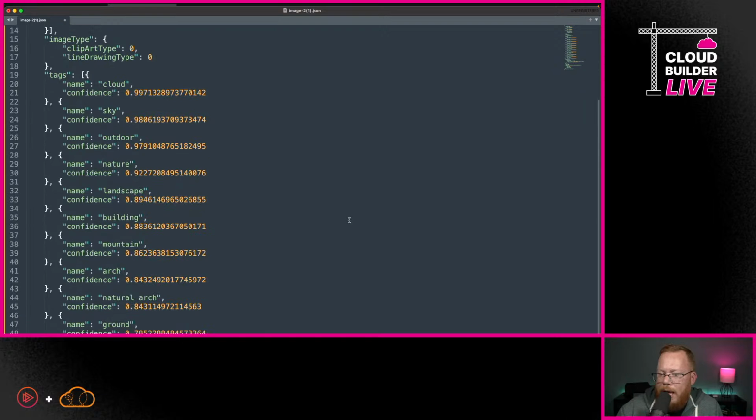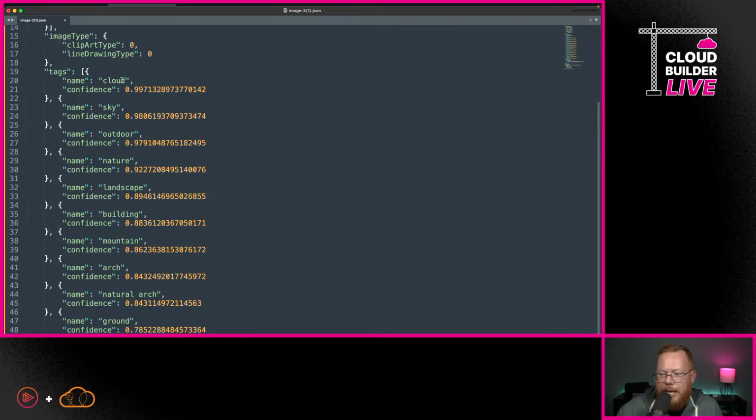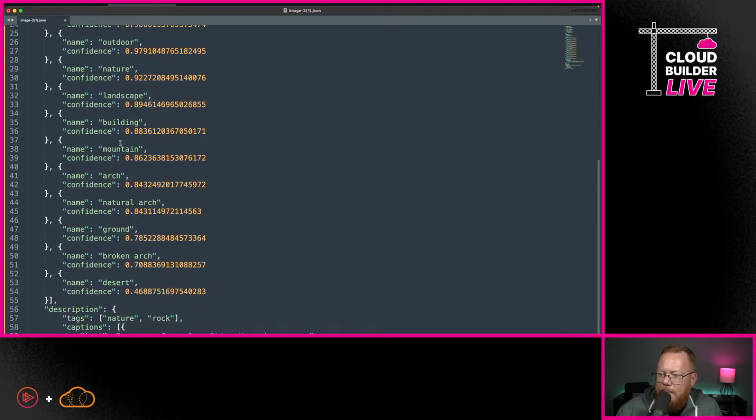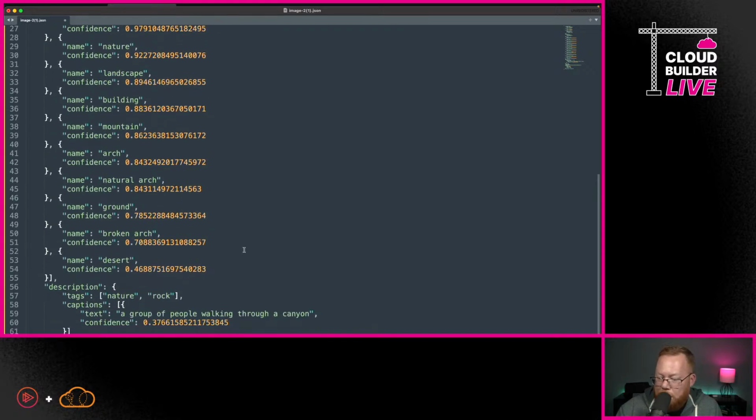So if we scroll down and look at tags, we can see that it detects a cloud, sky, outdoor, nature, landscape, building, which is kind of true, mountain, arch, natural arch, ground, broken arch, and desert. So it's captured a lot of cool stuff here. We can even see nature and rock, like a group of people walking through a canyon. That's pretty close to what it is. In a lot of ways, it's amazing that it's able to detect all of this just utilizing a machine learning model.